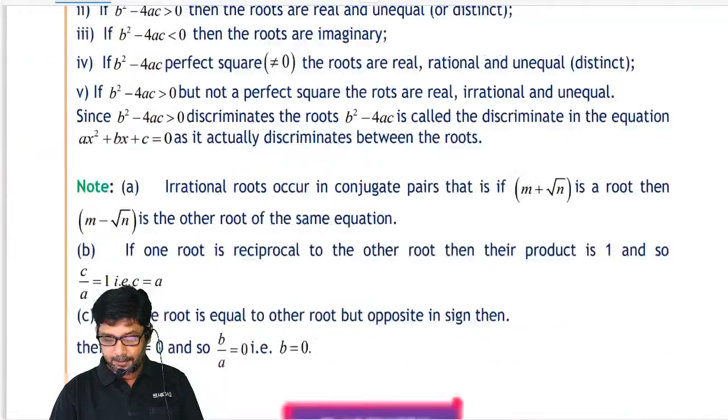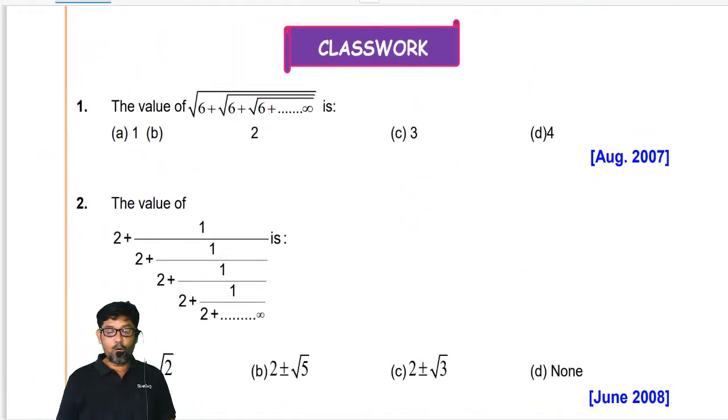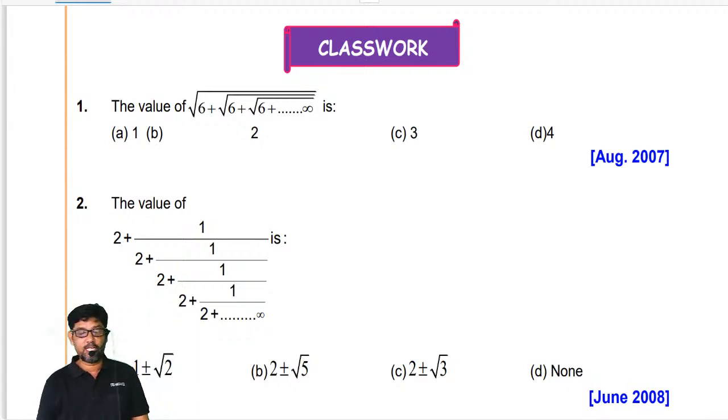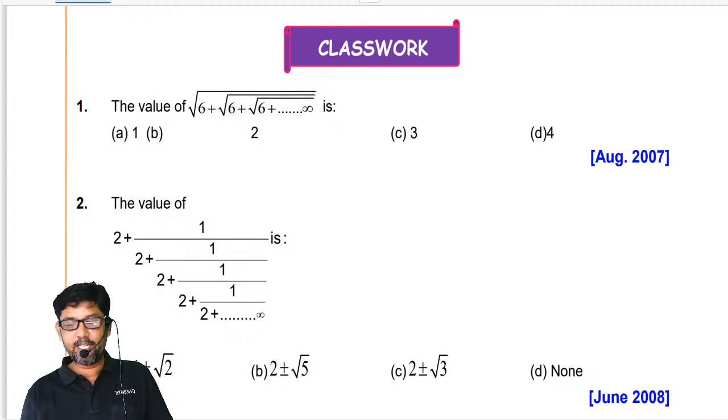Yes, are you all ready? Now listen here. The value of root 6 plus root 6 plus root 6 plus dot up to infinity. I think most of my students can give the answer directly. What is the answer? Tell me, my dear.